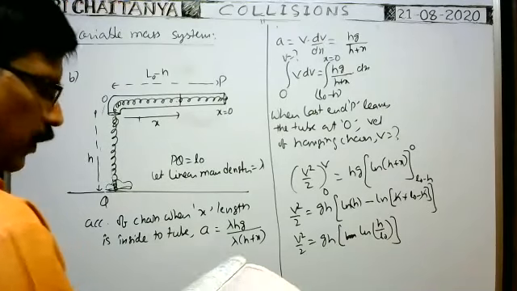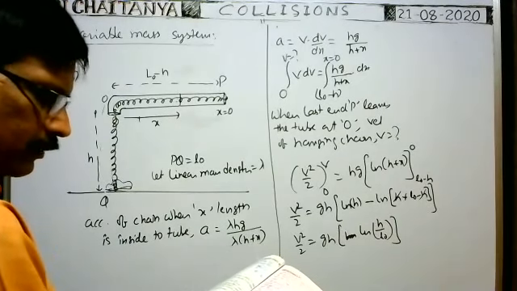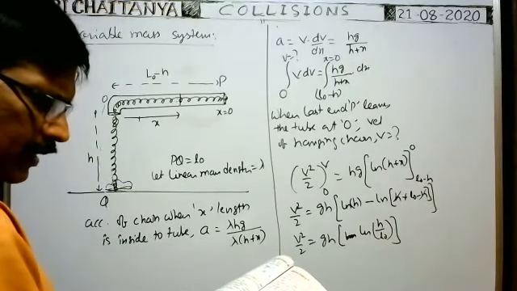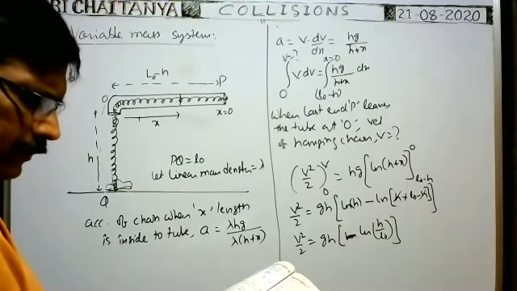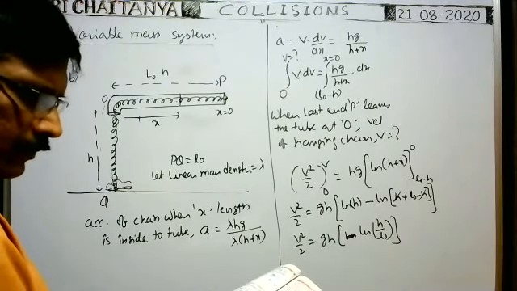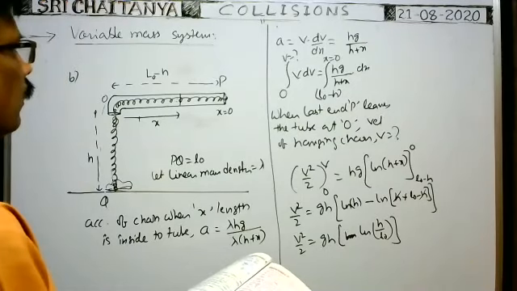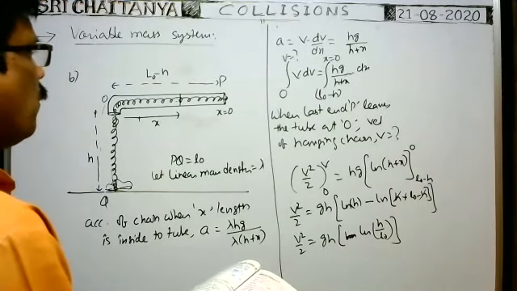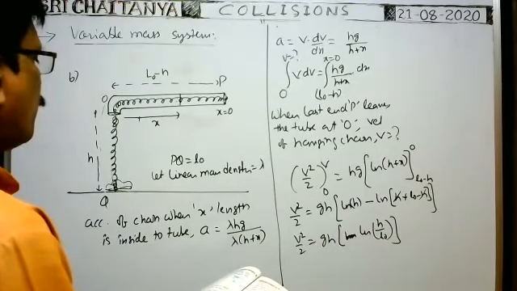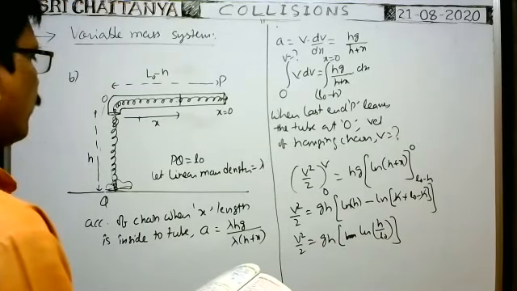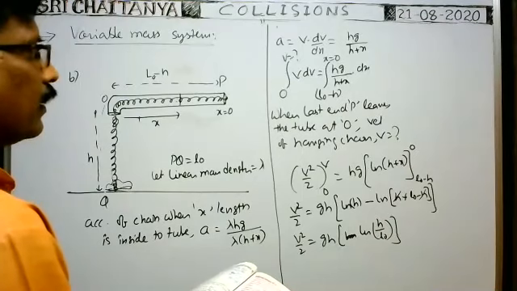But the answer is given as L naught by h. Somewhere we committed a mistake in the symbol, I think.